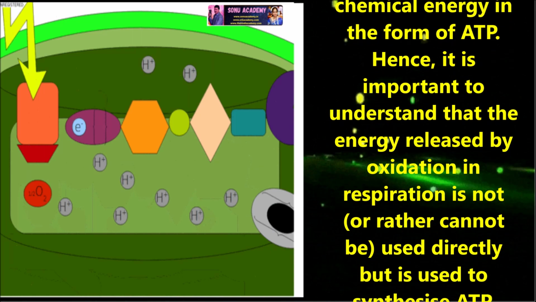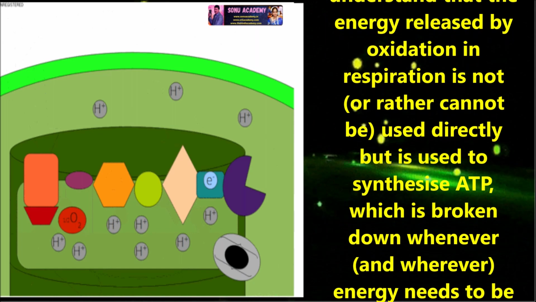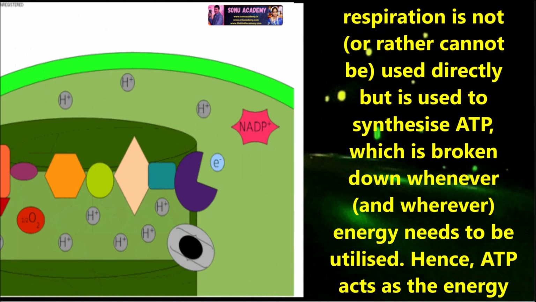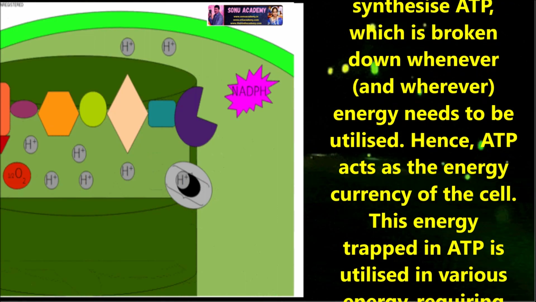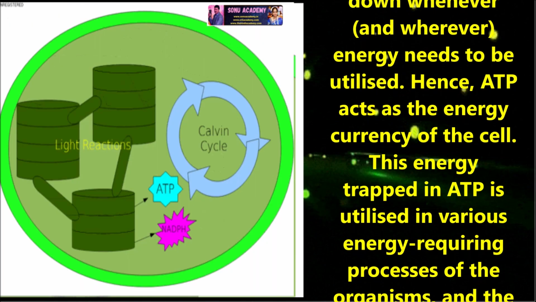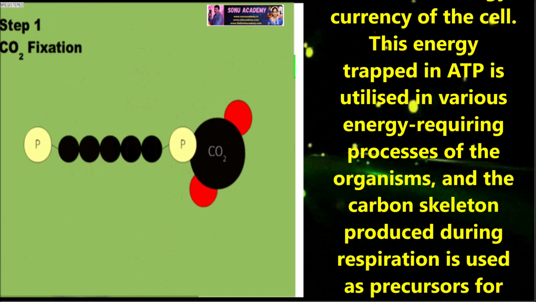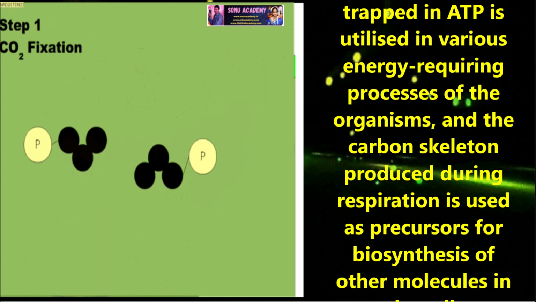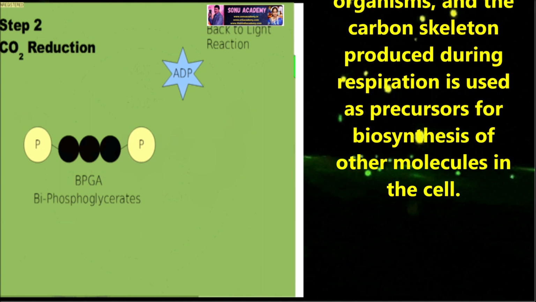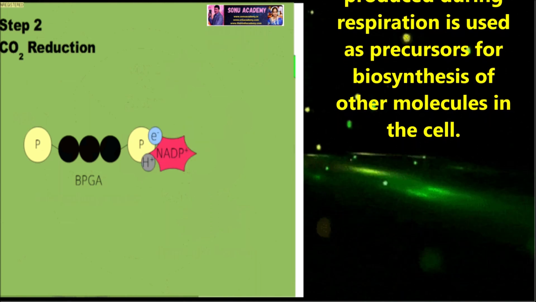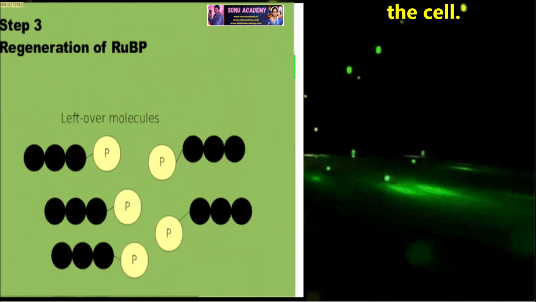Hence, it is important to understand that the energy released by oxidation in respiration is not used directly but used to synthesize ATP, which is broken down whenever energy needs to be utilized. Hence, ATP acts as the energy currency of the cells. This energy trapped in ATP is utilized in various energy requiring processes of the organisms, and the carbon skeleton produced during respiration is used as precursors for biosynthesis of other molecules in the cell.